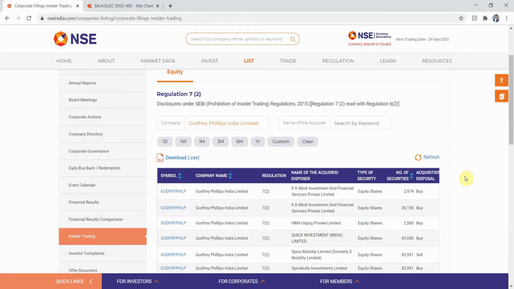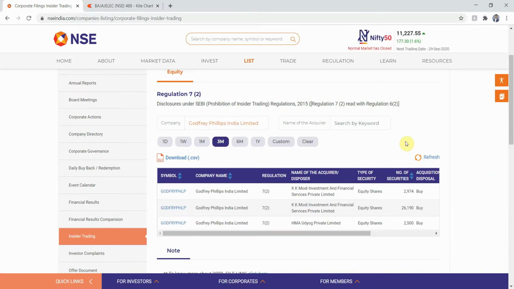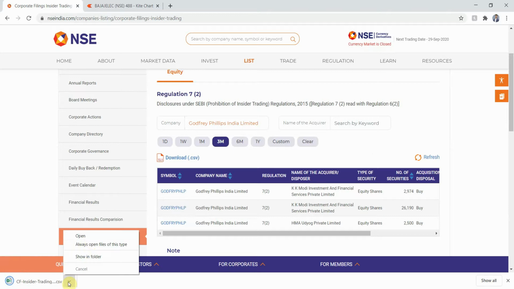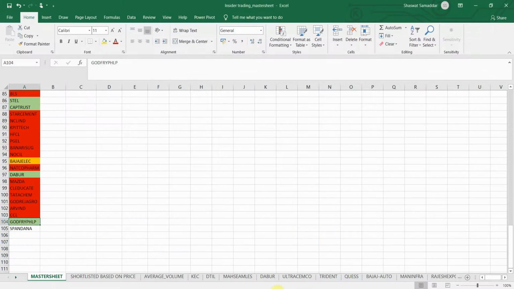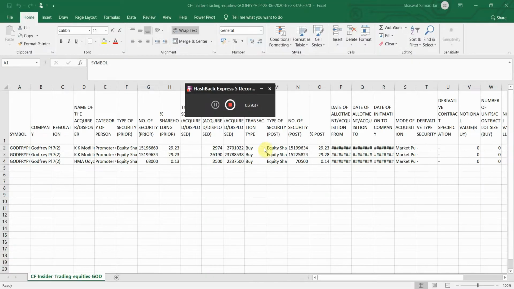Once we are on this tab, I will download the insider trading report of this particular stock only. Again, the time frame would be 3 months. Previously, what we downloaded was a general report which included all the stocks listed on the NSE. But now we have to download the insider trading report of this particular stock. So how will we do that?